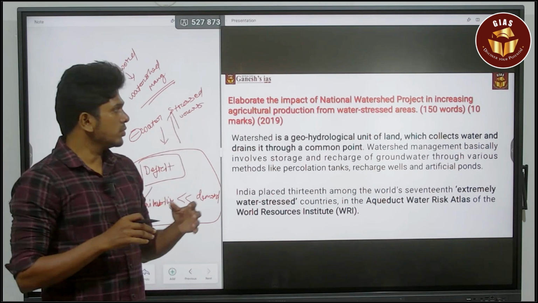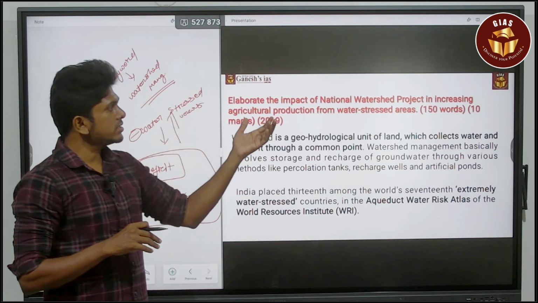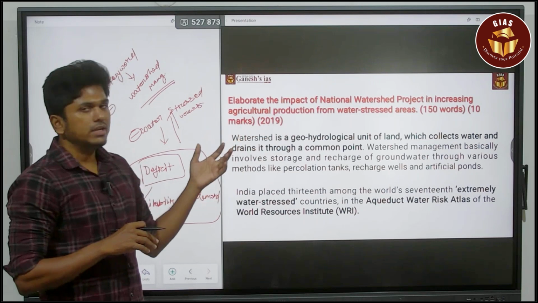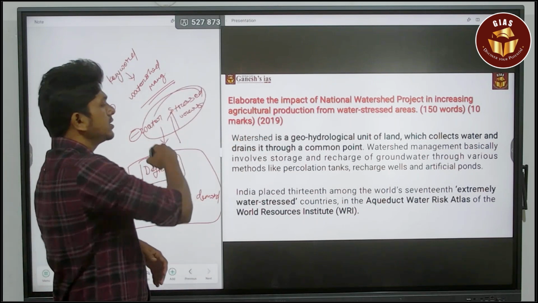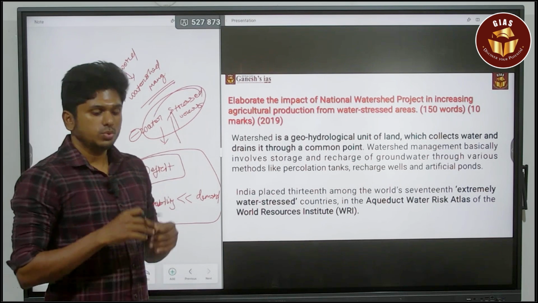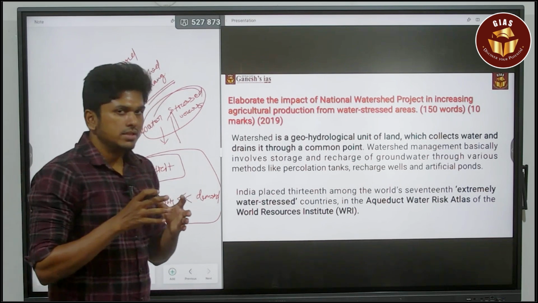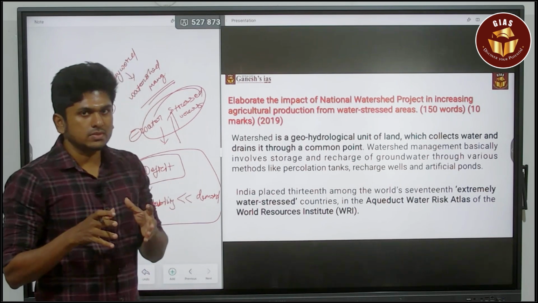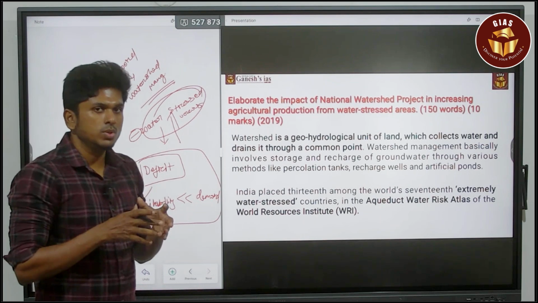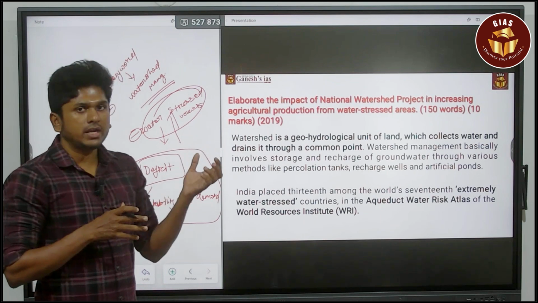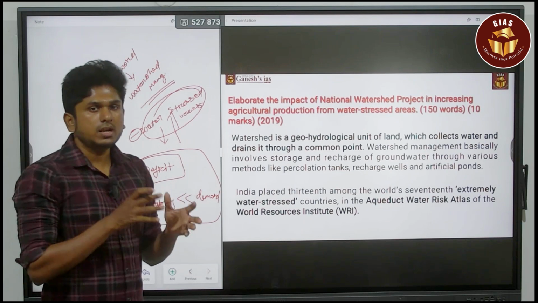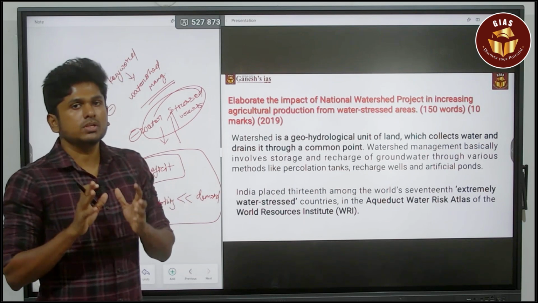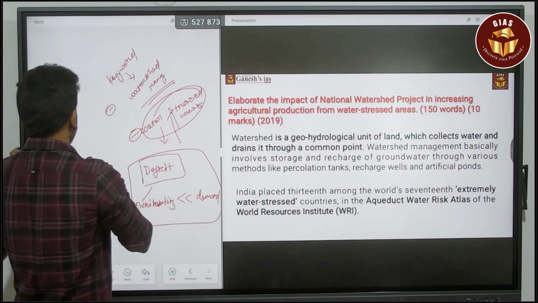The question is about how this national watershed project increases the agricultural productions of these water stressed areas. There are certain regions that are water stressed, which means the availability is very low. How does this watershed management program overcome these issues in their agricultural production? The question is more specific about agriculture.